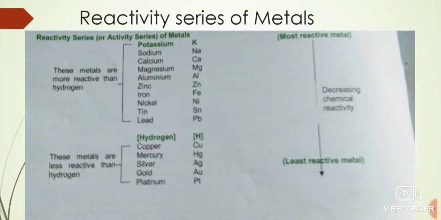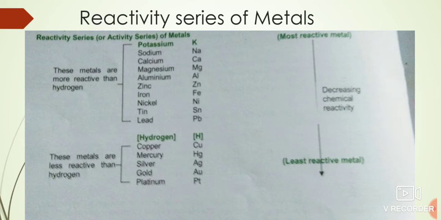This series consists mainly of the common metals used in the laboratory. It goes from higher reactivity to lower reactivity. We can see that potassium, sodium, calcium, and magnesium are the main reactive metals. Above hydrogen, they are very reactive metals, and below hydrogen, these are called unreactive metals, which are very much less reactive.